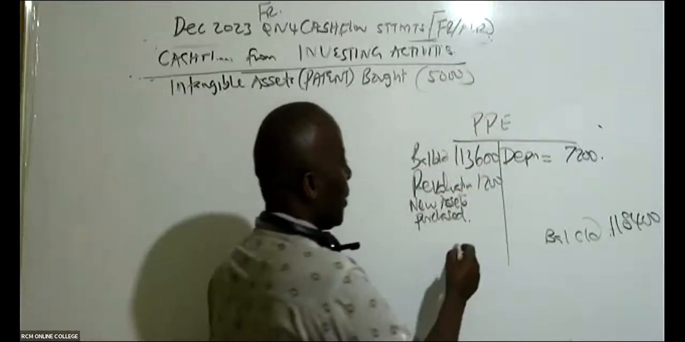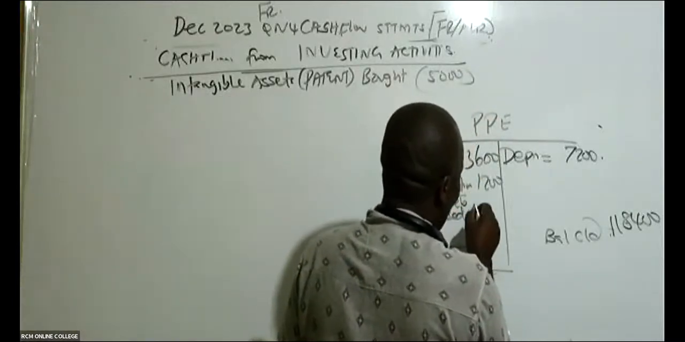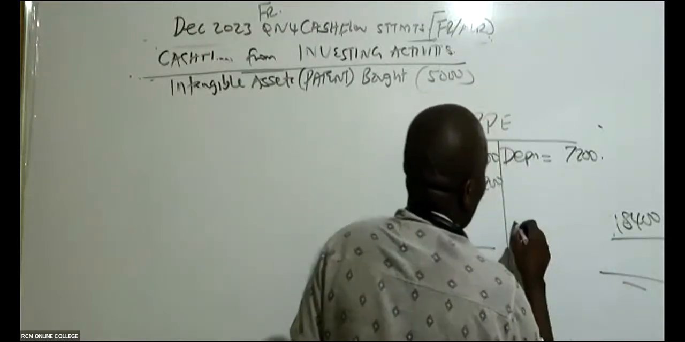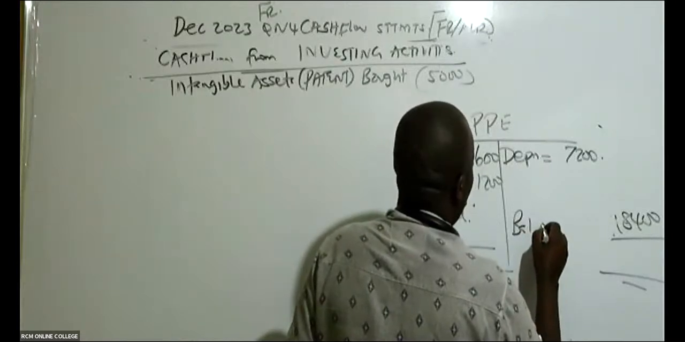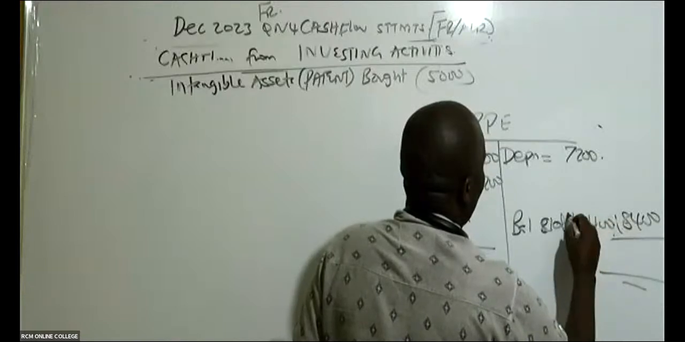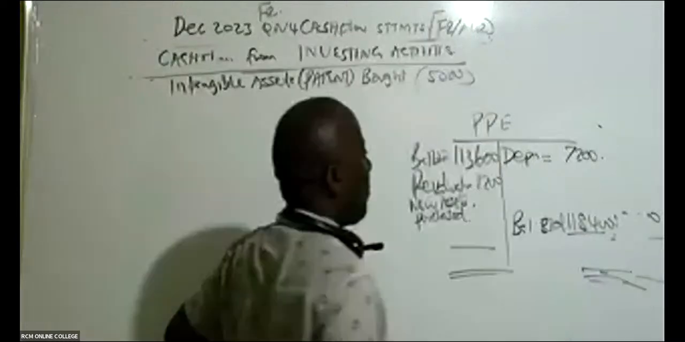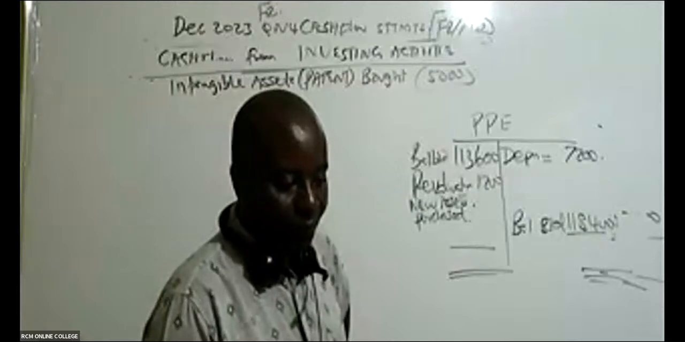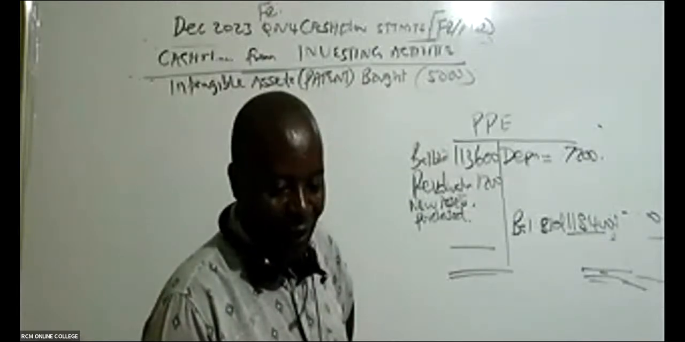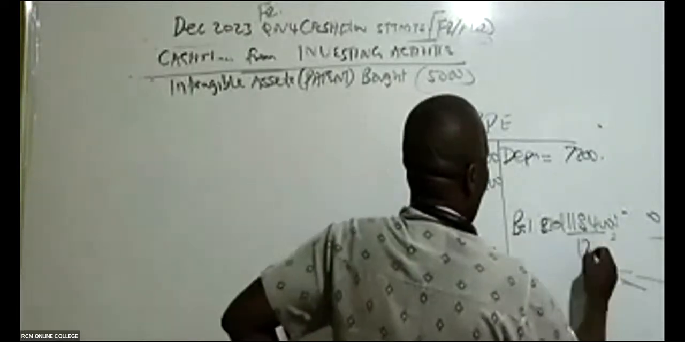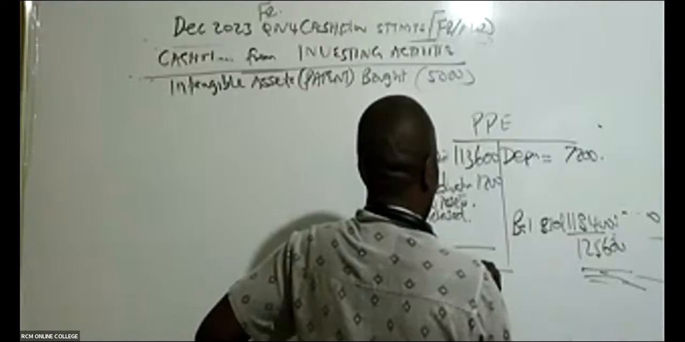So are you able to give me the balancing figure? The balancing figure is what will come here. Balance brought down, carried down, 118,400. So is there somebody who can give me 118,400 plus 7,200? In the interest of time, because I must finish, it is 125,600. So this is 125,600.